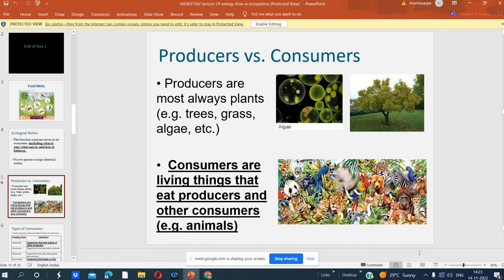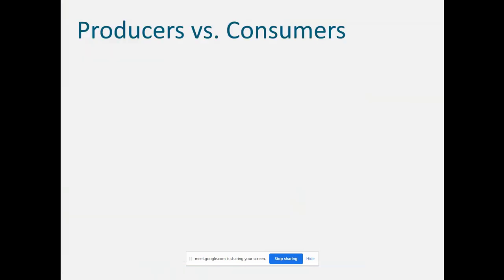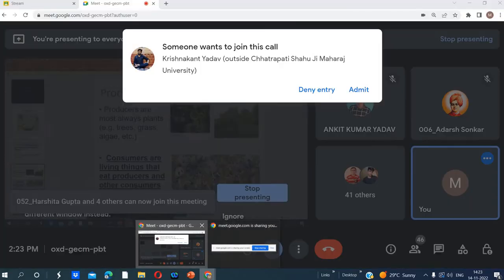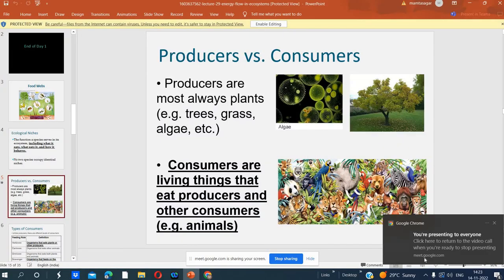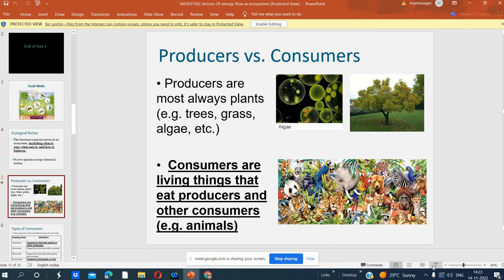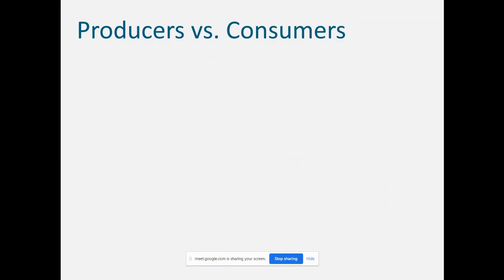Here in the figure we can see how the ecosystem runs, because there are two components in the ecosystem, biotic and abiotic. To understand the ecosystem concept we can define it at the structural level and the functional level.